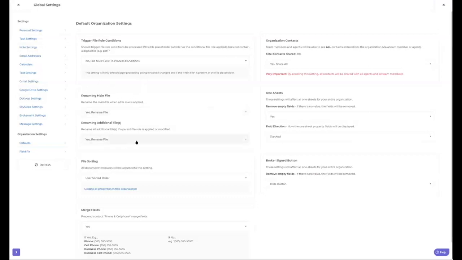So the next one down here is rename the main file. If you upload a file into the main file placeholder, yes, I want to rename it based upon the file role. If that's off, it won't rename it. It'll keep the same name of the file that was uploaded.